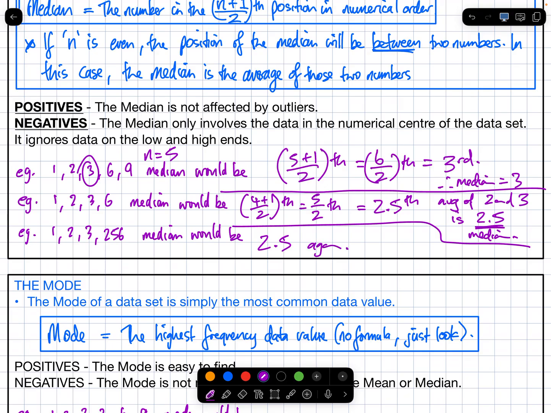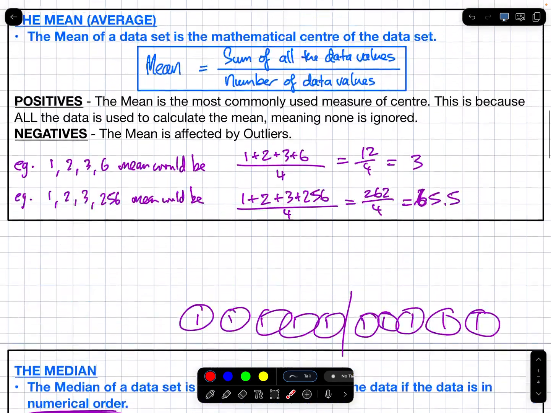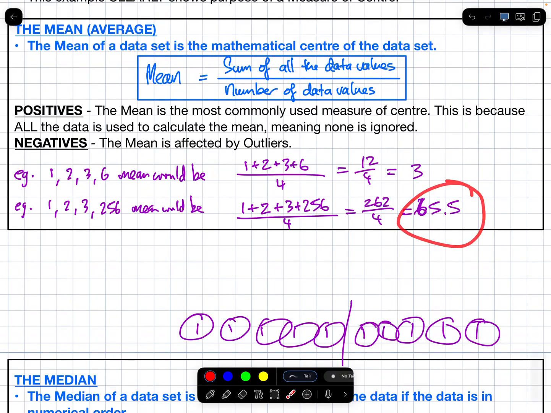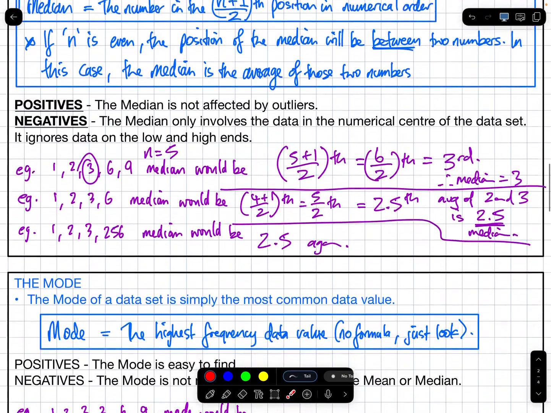That is why we need to know the median. If you have a set of data and you've got some real spiky data, lots of really high ones and lots of really low ones, but you still want to represent your data well, you might need to choose the median instead of the average, okay? Because the median is not affected by that. It's exactly the same. What happened to the mean with the same data? Completely changed.